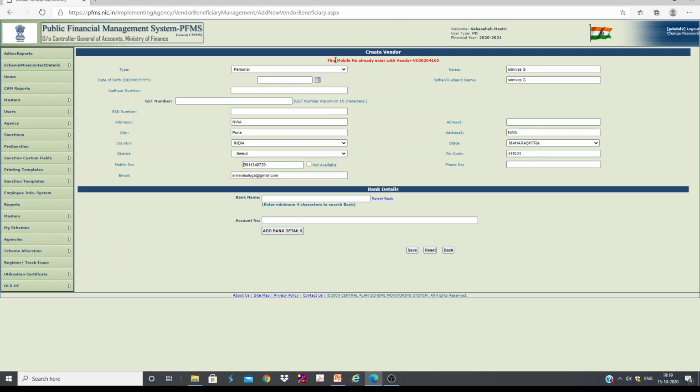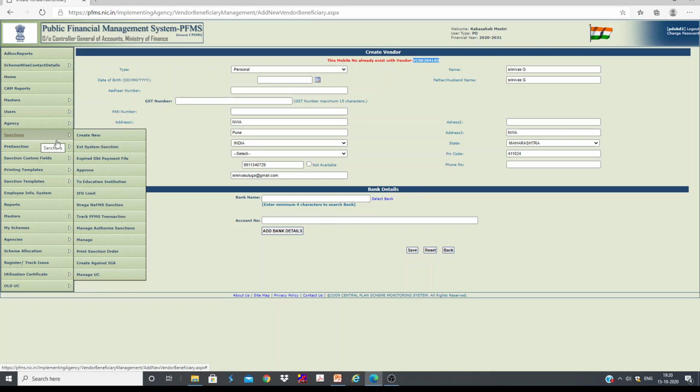You can see this mobile number already exists with the vendor. This is my ID. So we cannot add vendors which already exist in the PFMS database. First we need to check whether it is available or not. If not, then only we can add. Okay. Then let us go to sanctions.